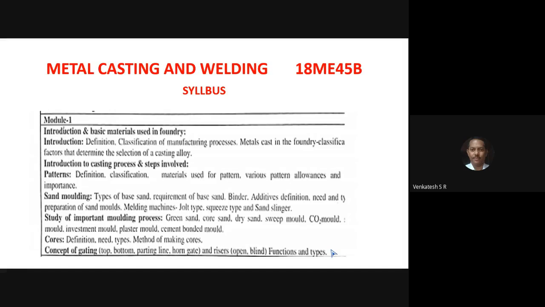Better you purchase Manufacturing Process 1 by Dr. Radhakrishna. It is available in all the shops. So this is a very good book.